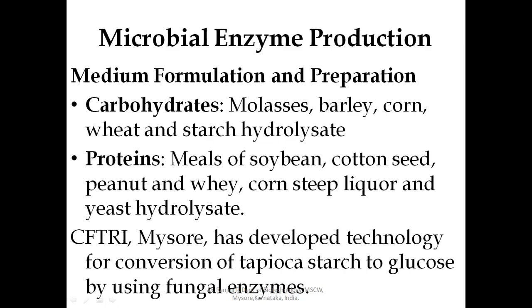Among the many strain improvement techniques, they are using mutagens. So mutagens will be used for improving the strain or the characteristics of the microorganism for the large scale production of the enzyme. That is, they'll be using chemicals and ultraviolet light to produce more of the enzyme.